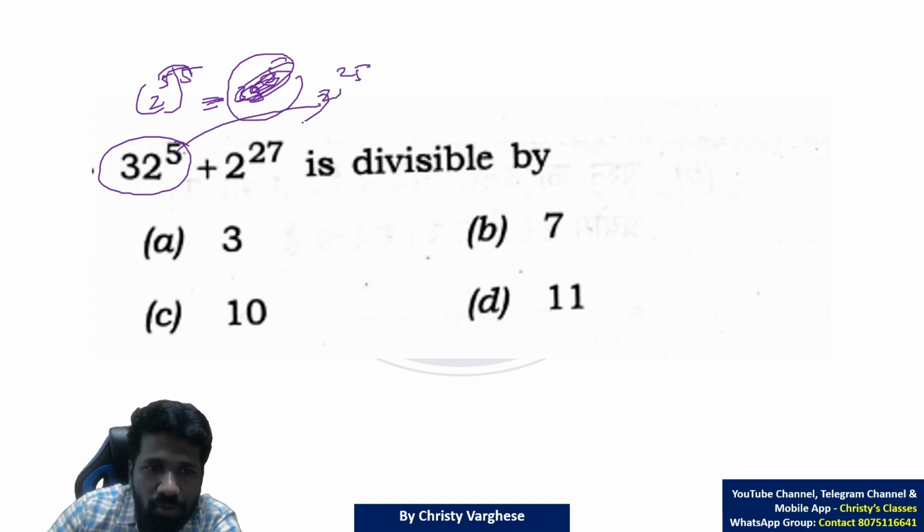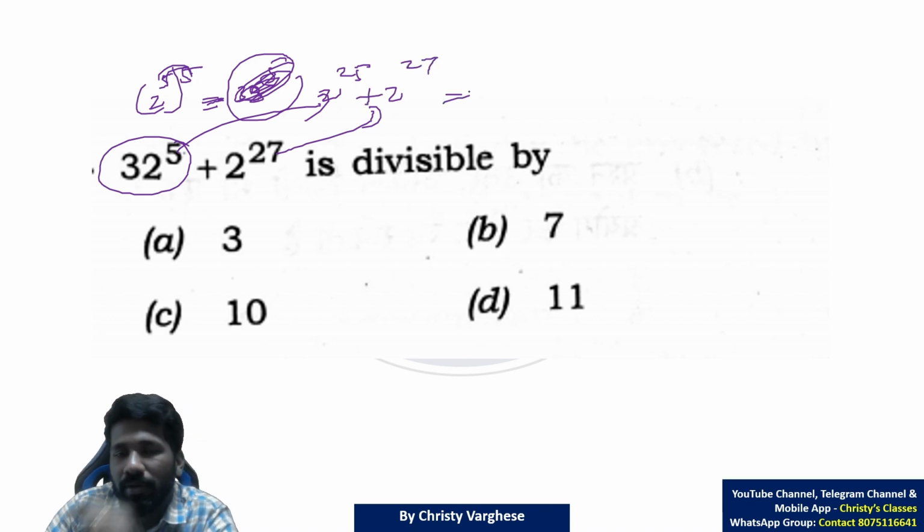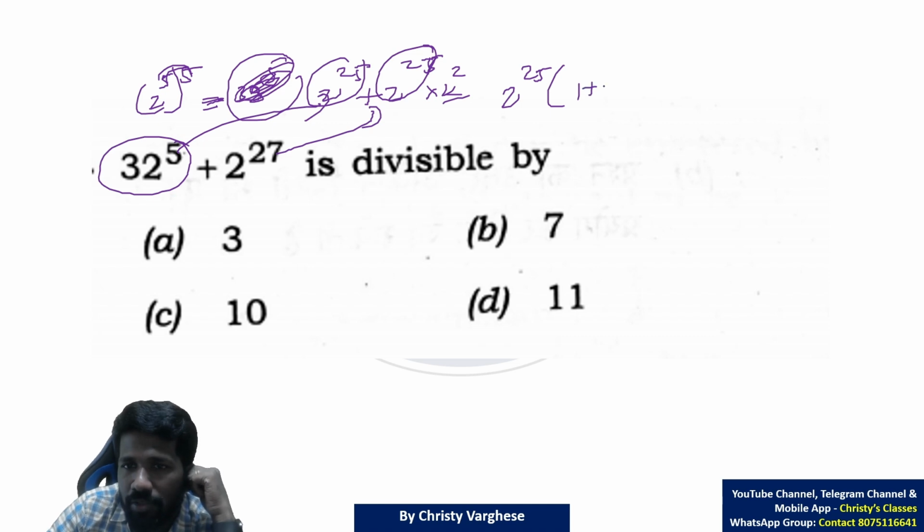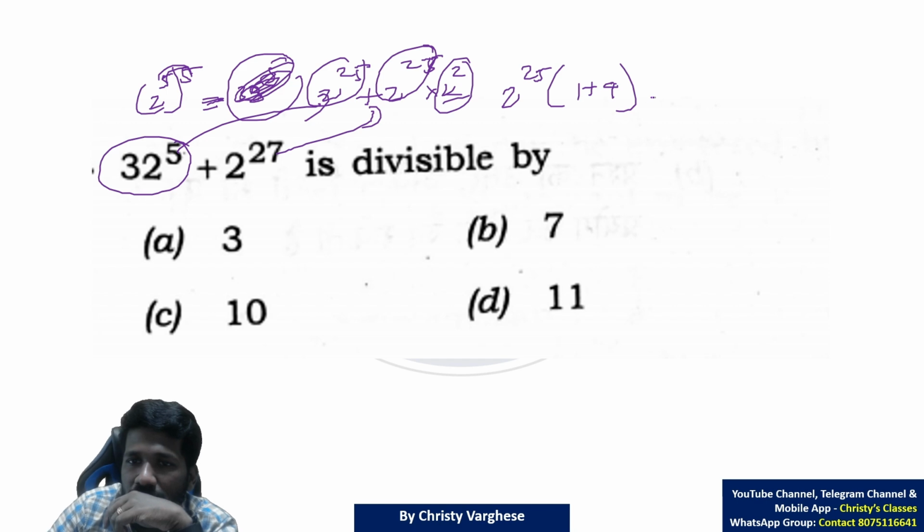So this is 2 raised to 25. Now, this is 2 raised to 27 itself, you can write, with an addition symbol in between. In both terms, 2 raised to 25 is common. 2 raised to 27 is what? 2 raised to 25 into 2 square. So 2 raised to 25 is common in both terms. So take it out. Then 1 plus 2 square, 4, you will be getting. 2 raised to 25 into 1 plus 4 means 2 raised to 25 into 5.